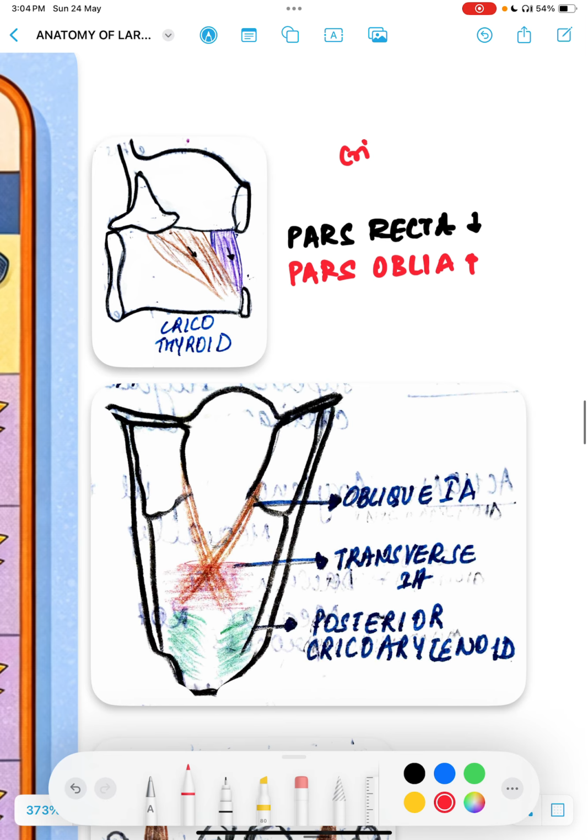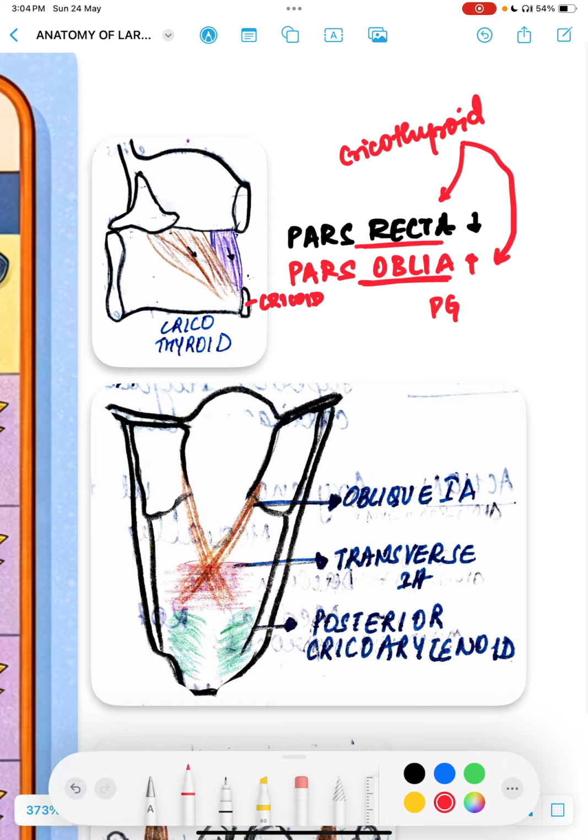The cricothyroid muscle further has two parts. What are the two parts? It is called pars recta and pars obliqua. This is just for PG people, not that useful for UG. You can see this is the cricoid, this is the arytenoid, and this is the thyroid. Here you can see the fibers of the cricothyroid muscle. They're originating from the anterolateral surface of the cricoid and getting inserted into the lower border of the thyroid as well as the inferior horn of the thyroid.